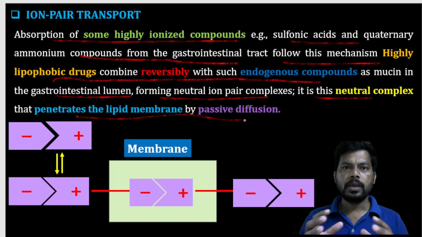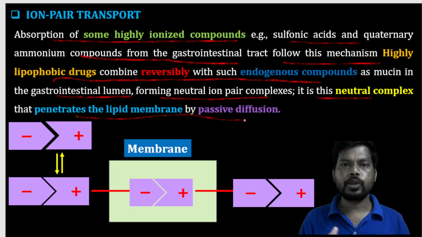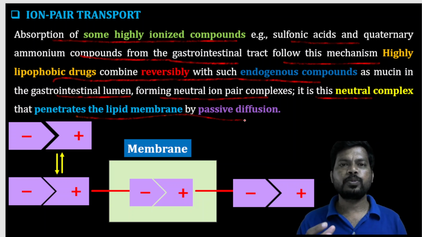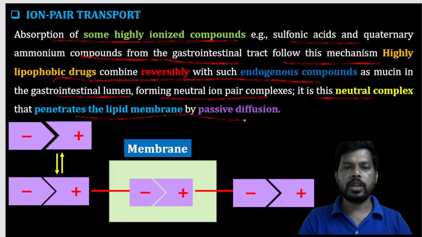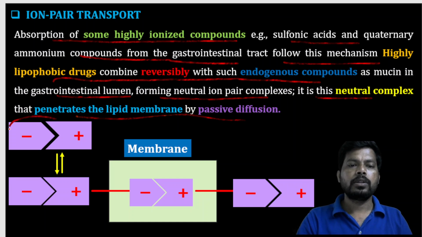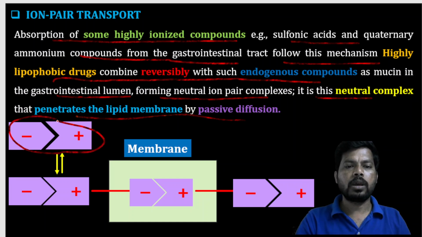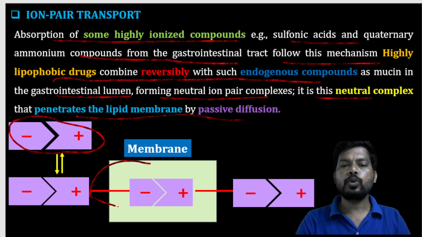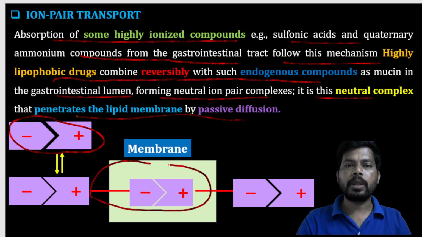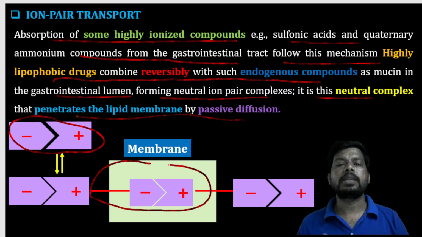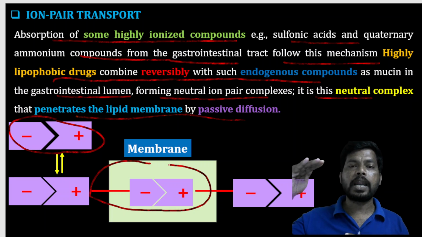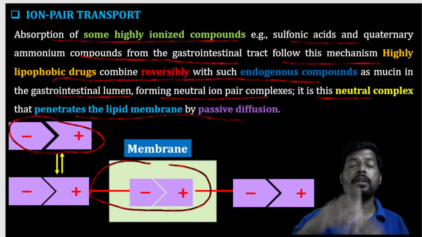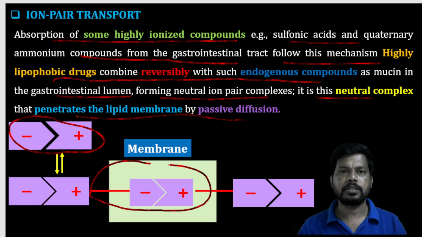Simply, one molecule pairing with another molecule especially helps in the transport of ionized, polar molecules. You can observe clearly that oppositely charged molecules form a complex, and this complex transports through the biological membrane from one side to the other. Once the complex is formed, it is transported through the cell membrane by the passive diffusion mechanism.